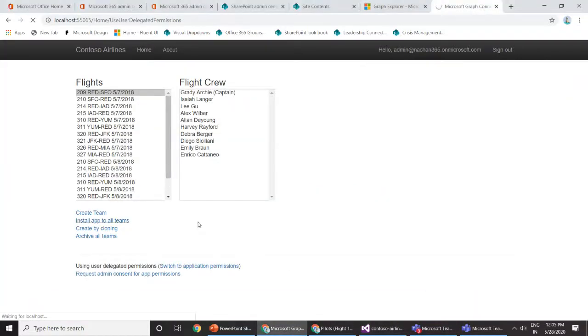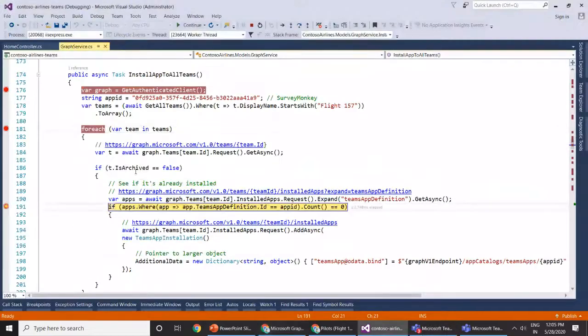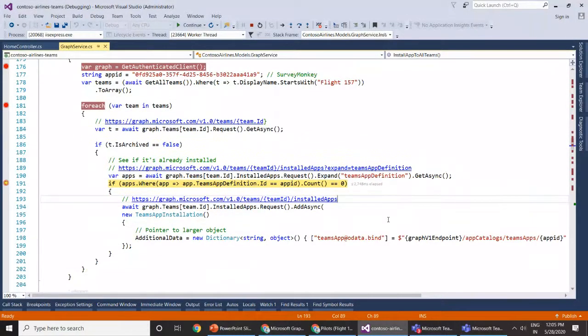If that particular team is not archived, we are trying to add the SurveyMonkey app inside the team. Again, we are checking whether this particular app has been installed. Once we hit this REST endpoint, install app and installed apps, we can again expand the Teams app definition to check whether we have any app installed inside our Microsoft Teams with SurveyMonkey.